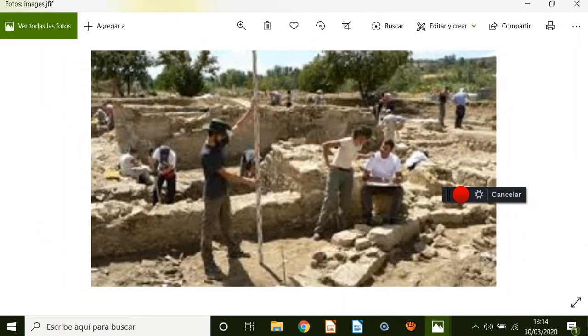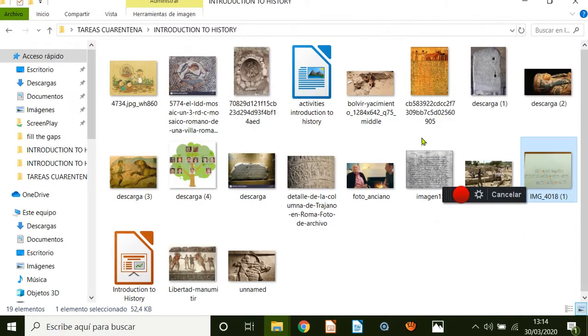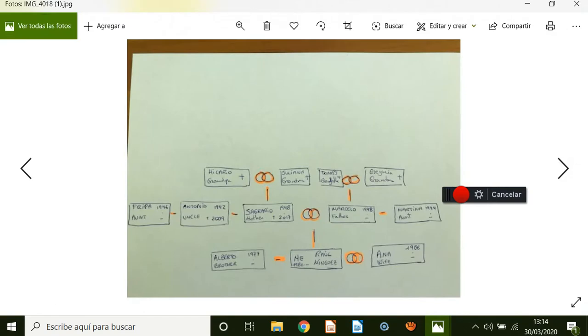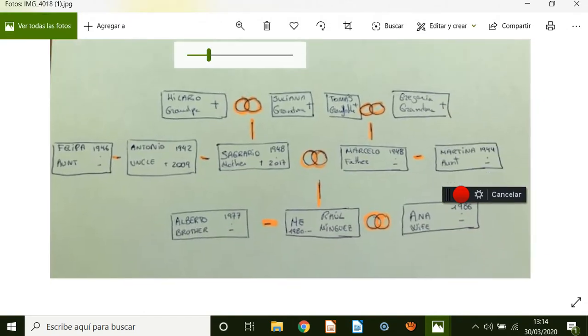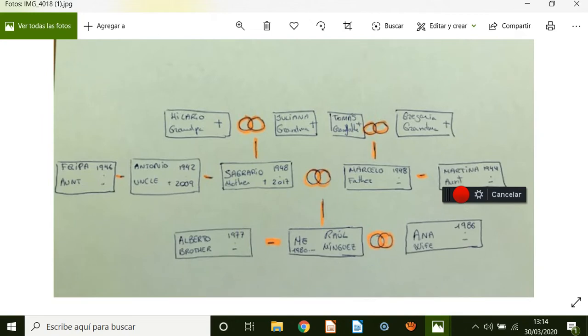I have here mine, which I appear here to increase the size, in which you can see me, Mr. Raúl Mínguez. I was born in 1980, for example. My wife that was born here, my brother, my mother, my father, etc. This is my family tree, with the dates in which they were born and, sadly, when they died.